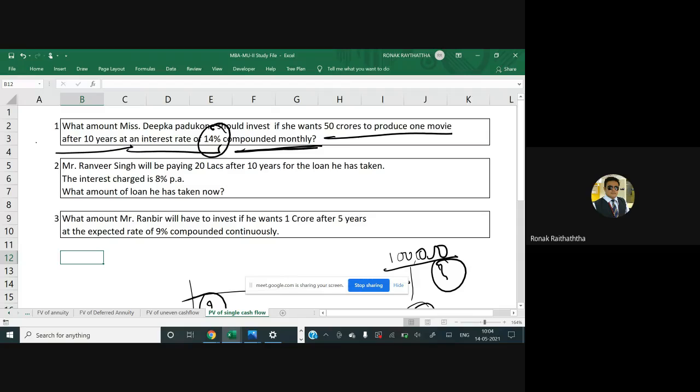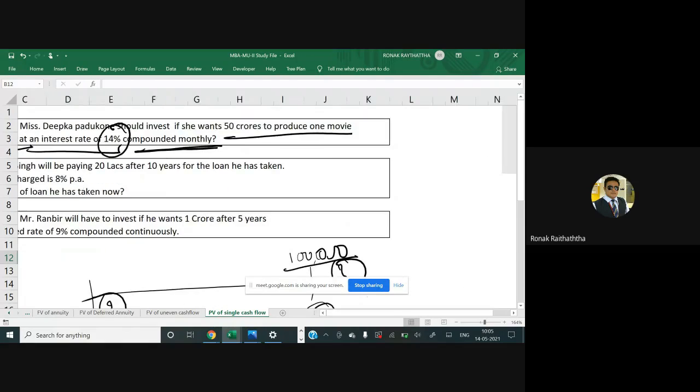Now she wants 50 crores of rupees after 10 years. She wants 14% as the interest rate, or I may say it's the expected rate of return. And the interest which she is getting will be reinvested again on a monthly basis. So that means the compounding is taking place on a monthly basis.